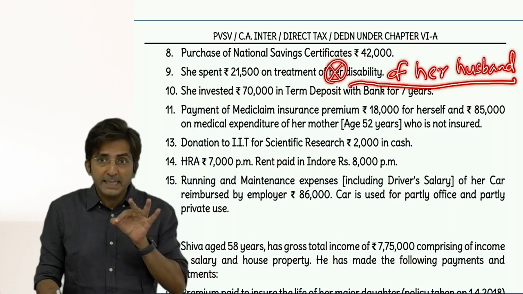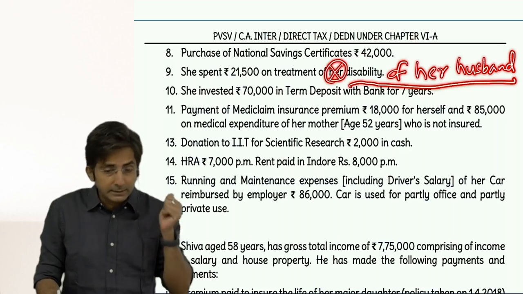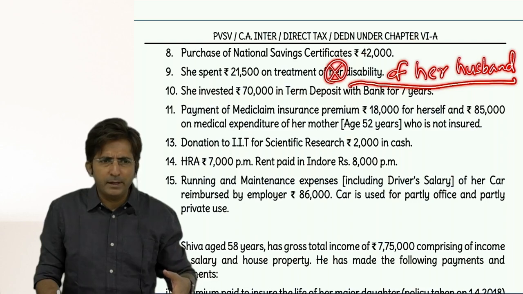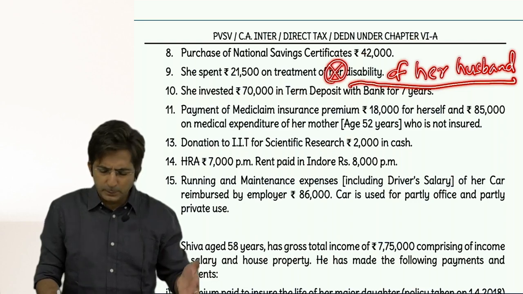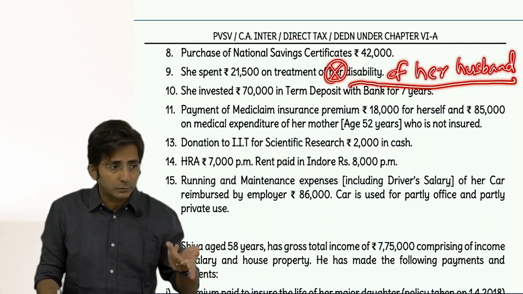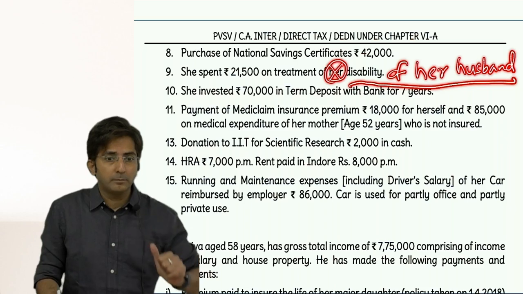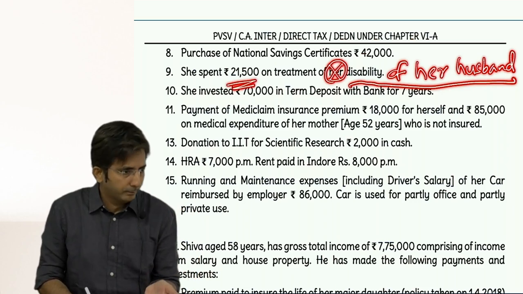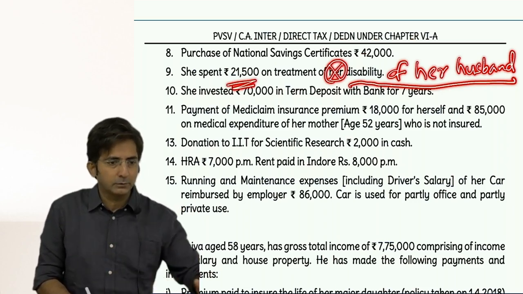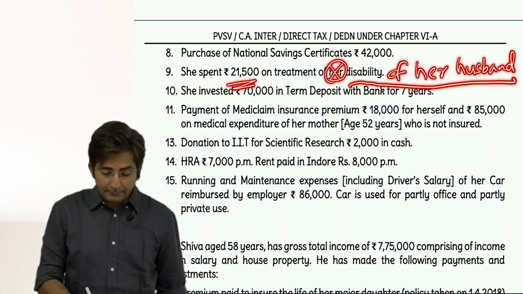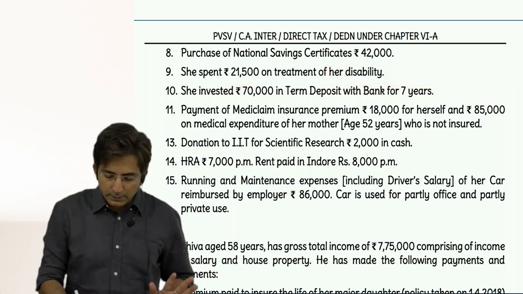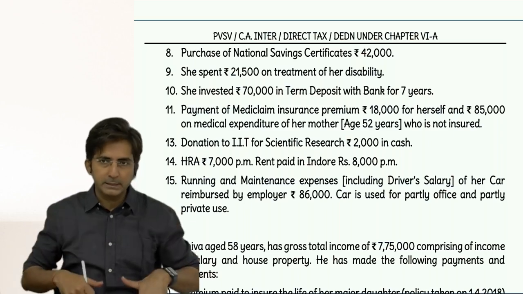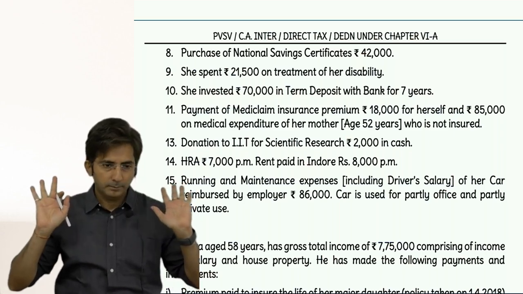So tell me now, if we spend something for her husband's treatment, then 80DD. But the condition is HDR, handicapped dependent relative. They have written disability, dependent we can assume. If the problem is silent about dependent, always assume dependent. And husband falls in relative, spouse. Then 80DD would come. And spending is a must, but we don't see how much is actually spent. Flat 75,000. But in our original question she spent on herself only, which was not needed. Without even spending, she can get 80U. Clear?